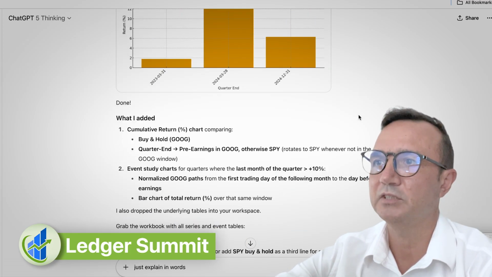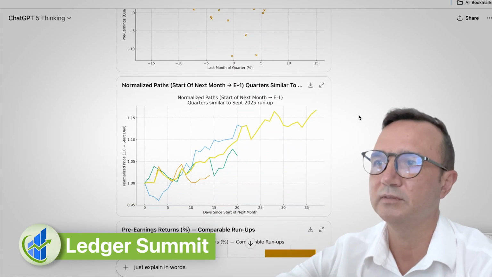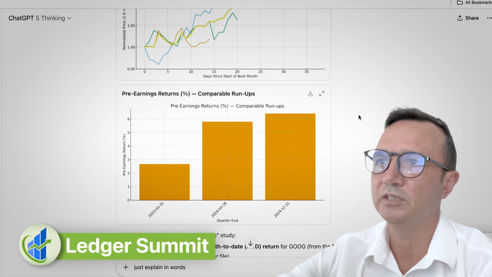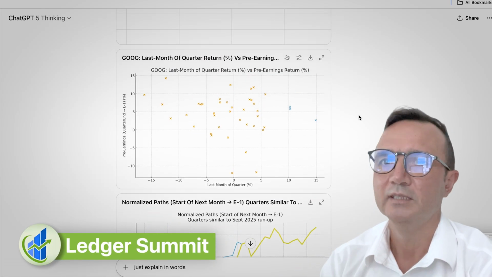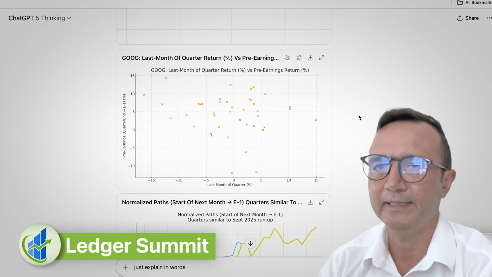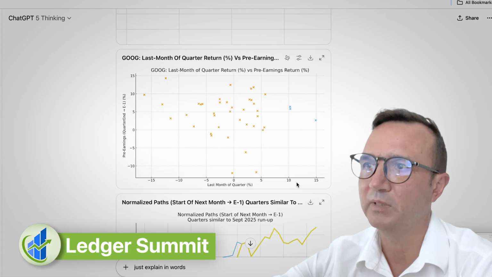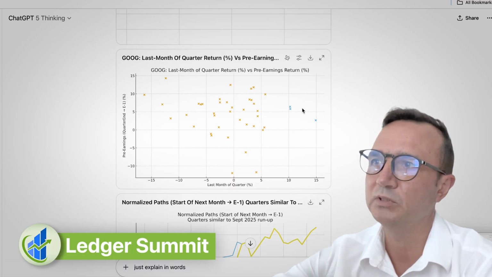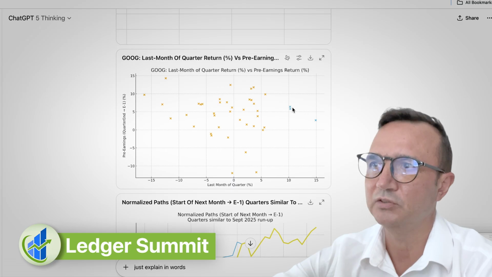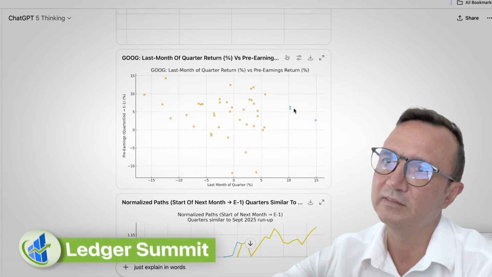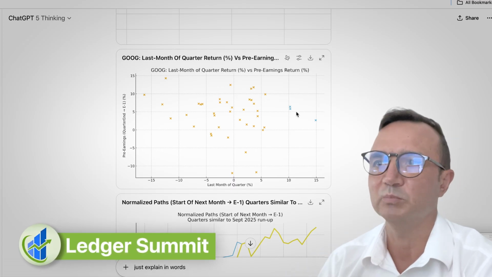And I asked for some additional data points, different tables, different analysis. And in the end, ChatGPT is still recommending to follow that same strategy: buy on the last day of the quarter, or maybe the day before, and then sell the day before the earnings release. On this chart, we can see what happened when stock prices increased tremendously, and what happened afterwards. Again, this is just 3 cases when it happened in the past, but stock prices still increased afterwards, which is good, which is impressive.